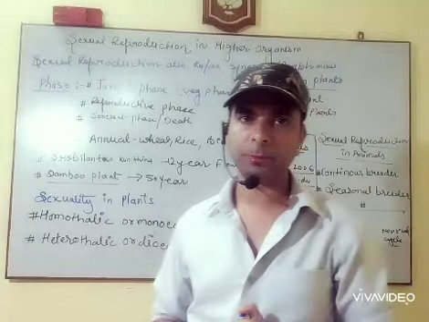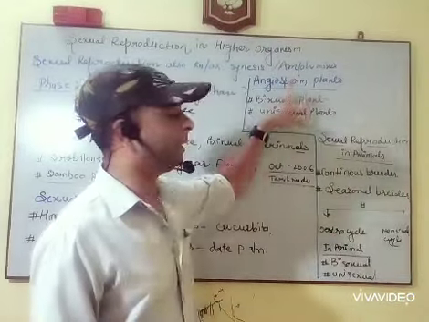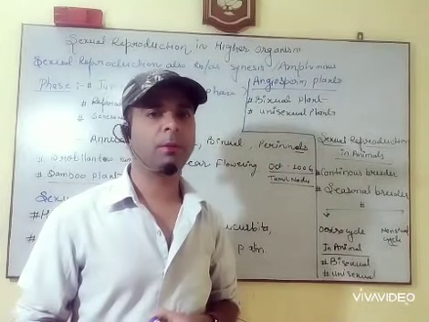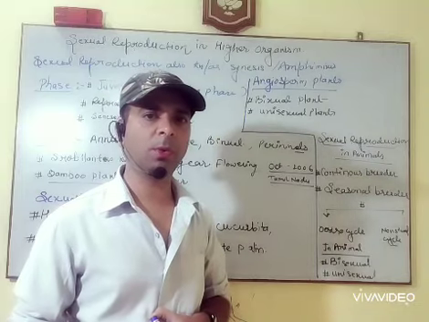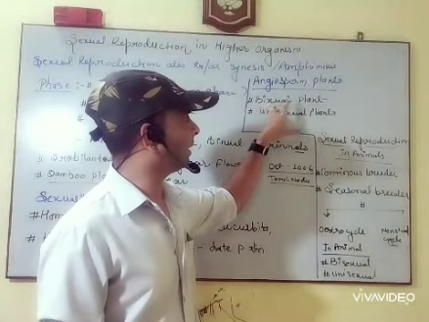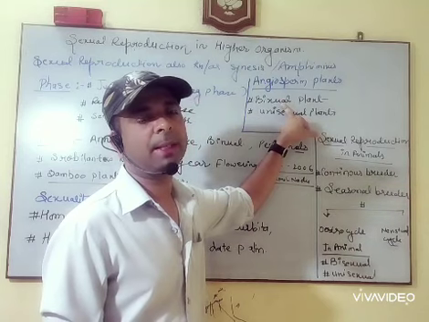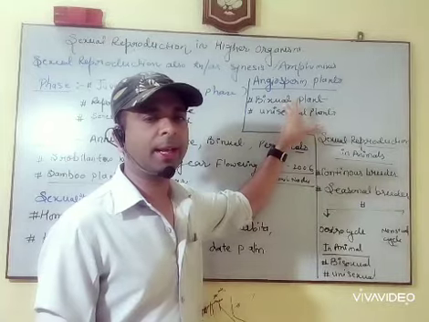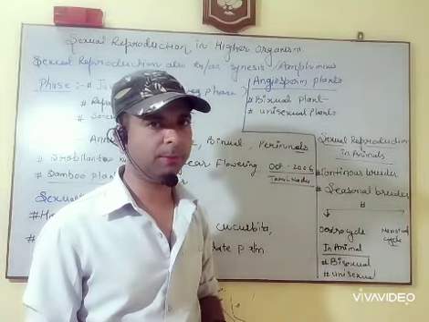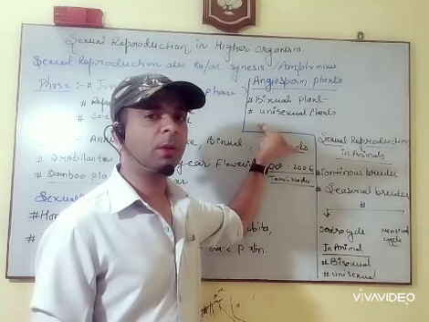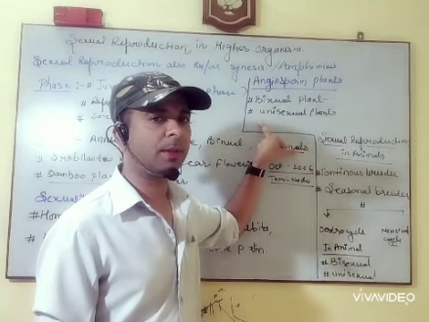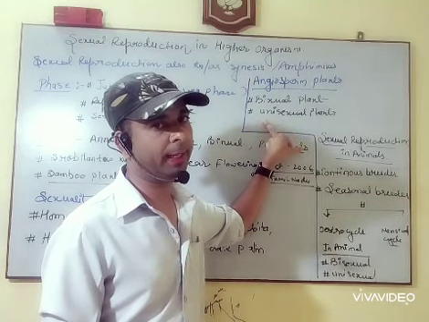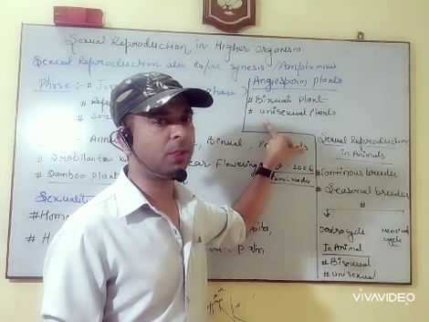Example, date palm. Okay, next topic, that is in angiosperm. What is angiosperm? Those plants which give flowers, known as flowering plants or angiosperms. In angiosperm there are the terms bisexual, meaning male and female flowers on different plants, known as bisexuality. Or if the male and female are on the same plant or same flower, that is known as unisexual.